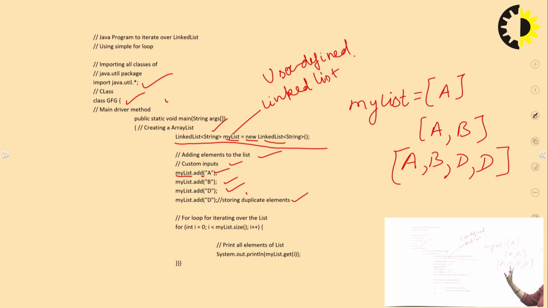This list is stored in the myList data structure. It's not printed yet, but it's stored in myList, which is of type LinkedList.